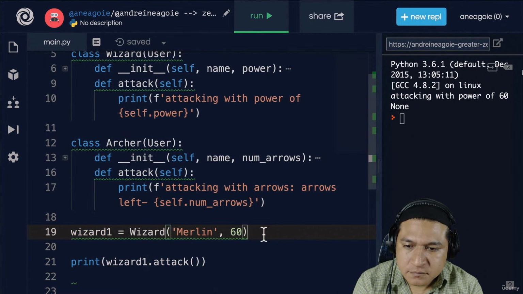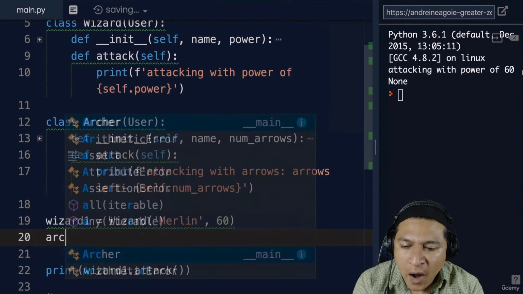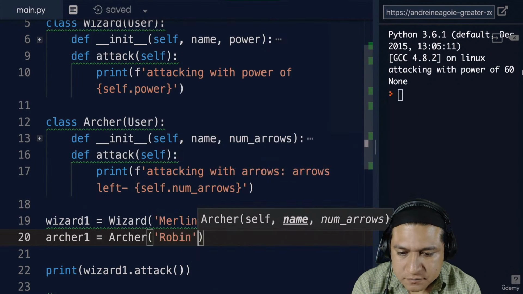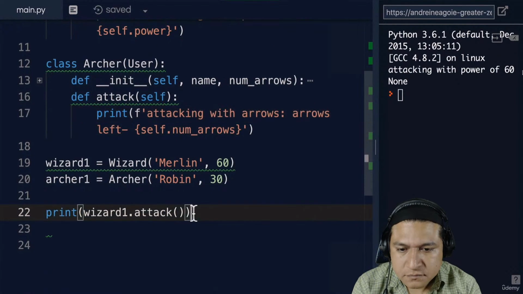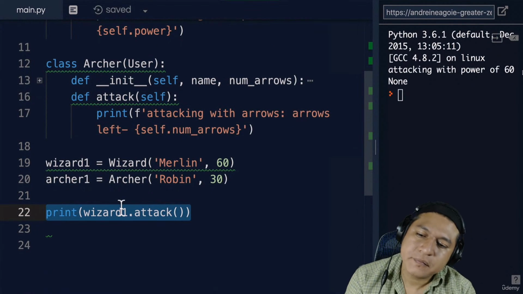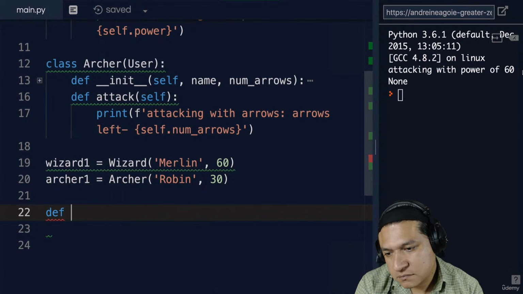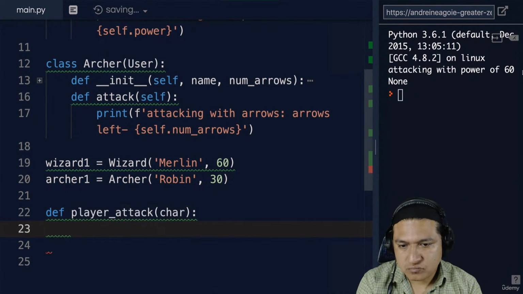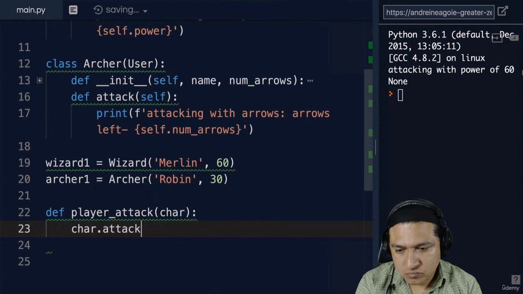So we can actually do something quite interesting here. Let's say that I have wizard1, and then we'll also have archer1, and archer1 will be Robin, and Robin has 30 arrows now. What I can do here is actually call them in different ways. For example, I can create an entire new function called player attack. And this player attack takes a character, and in here we can say character.attack.